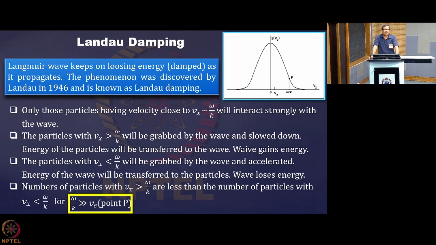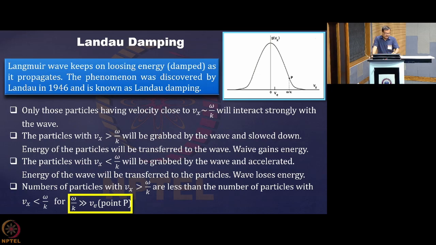What we found is that whenever a high frequency electrostatic wave tries to propagate through a plasma, the particles in the plasma interact with the wave, and sometimes they try to accelerate the wave, sometimes they try to decelerate the wave. How is it? Because particles have a distribution of velocity, not a particular fixed velocity.